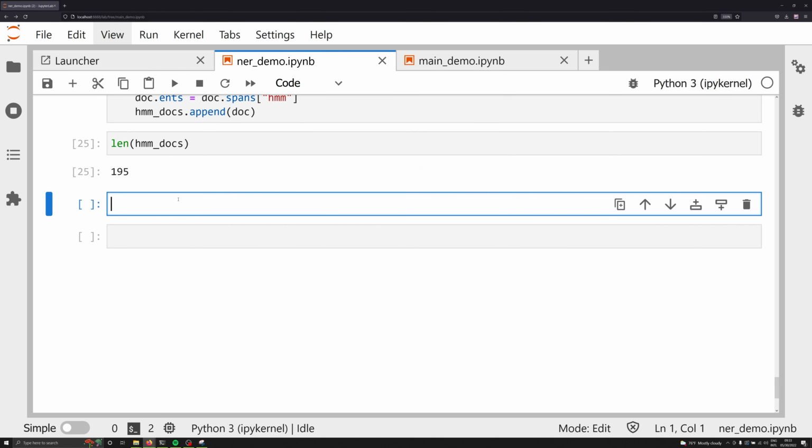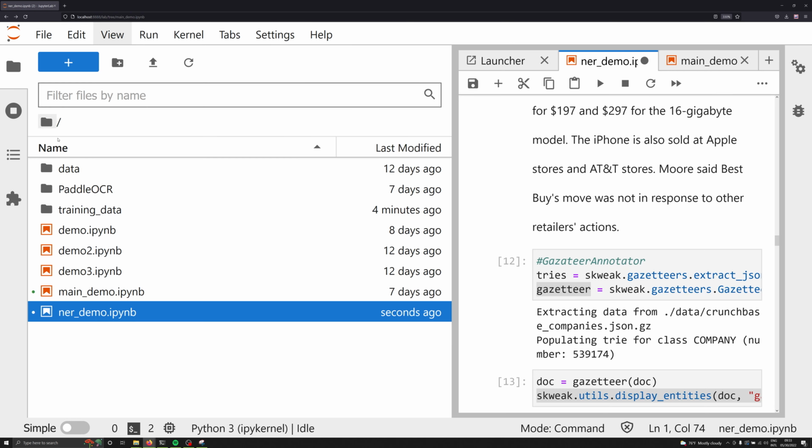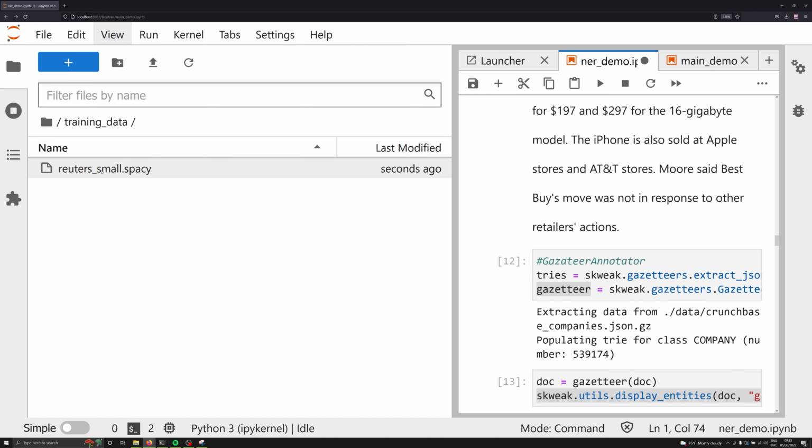And so this is going to allow us to drop everything into the new .spacy binary file. So let's say squeak.utils.docbin_writer. This is what's going to allow us to do it. This is going to take two arguments: our HMM docs, so the documents that you want to drop into the file, and then the file. So for us, it's going to be training_data, and we're going to call this Reuters small.spacy. Again, we're following the docs here in the naming convention. And when we execute this, it should take only a second, and it's going to drop all 195 into this folder right here, and we see that file right there.